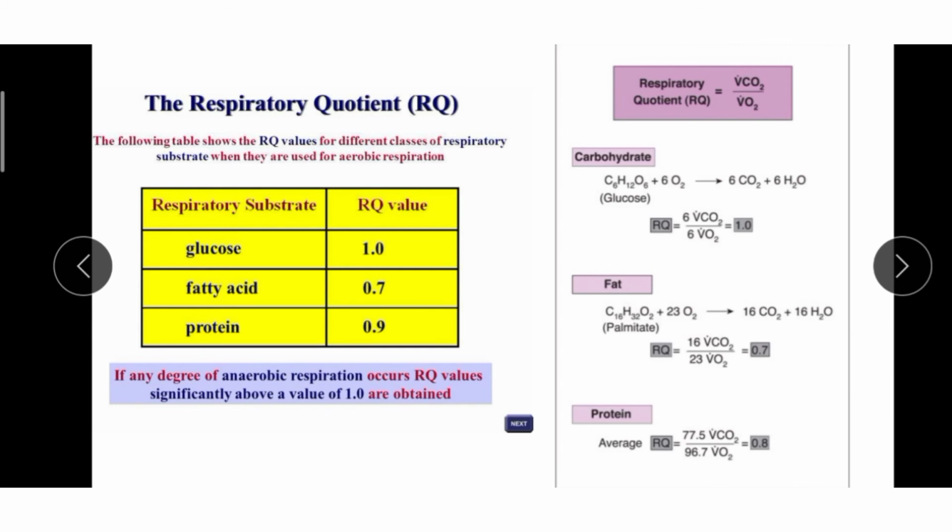The RQ is determined by Ganong's respirometer. In anaerobic respiration, there is no consumption of oxygen. Carbon dioxide is produced in most of the cases. Therefore, RQ is infinity. The respiratory quotient indicates the type of food oxidized in the body of the animal during respiration. So, in most of the chemical reactions involved in the production of energy, O2 is consumed and CO2 is produced. An adult human consumes about 250 ml of O2 and produces about 200 ml of CO2 per minute.